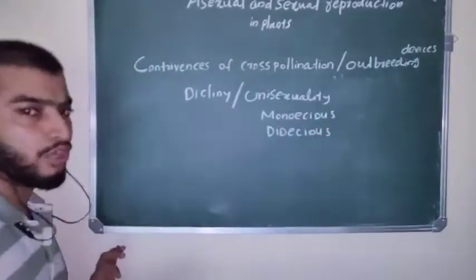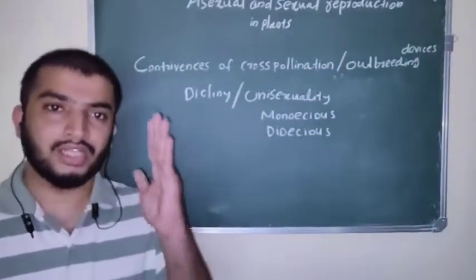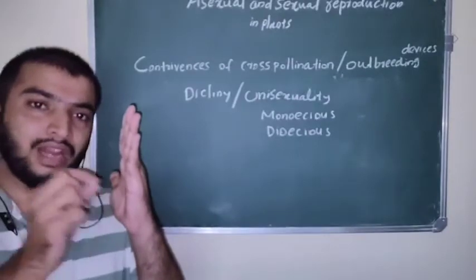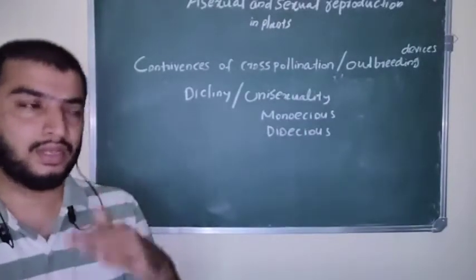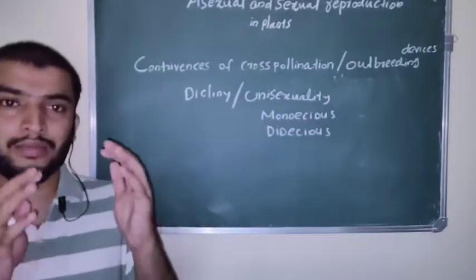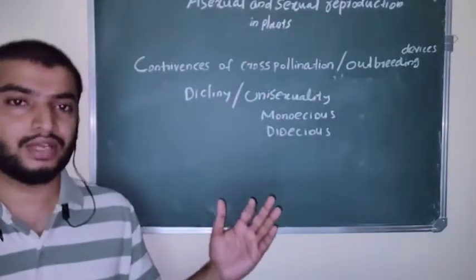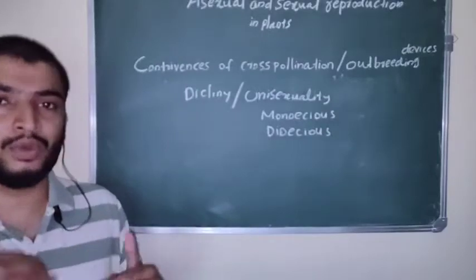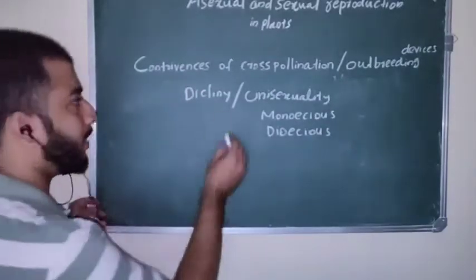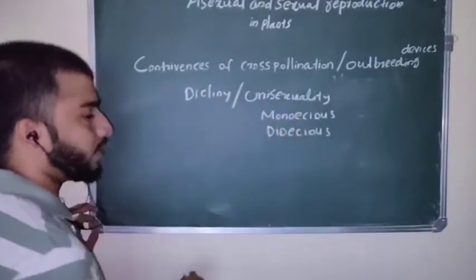Do you know what is monoecious? Monoecious means in the same plant male flower and female flower are present. Dioecious means male flower and female flower are present on different plants. These two conditions promote cross-pollination, so they come under dicliny or unisexuality.